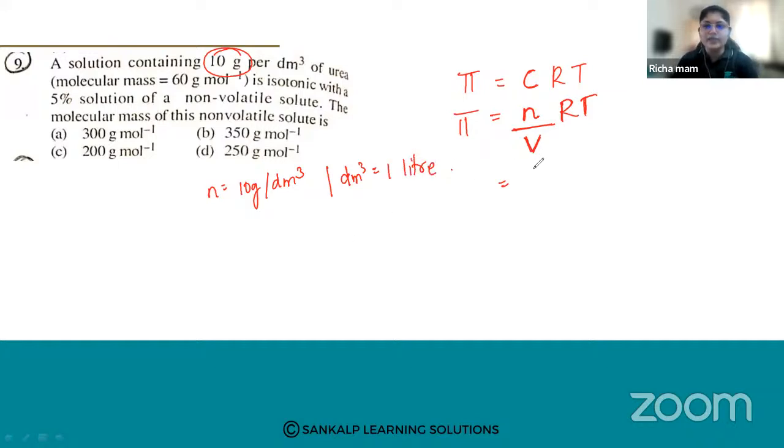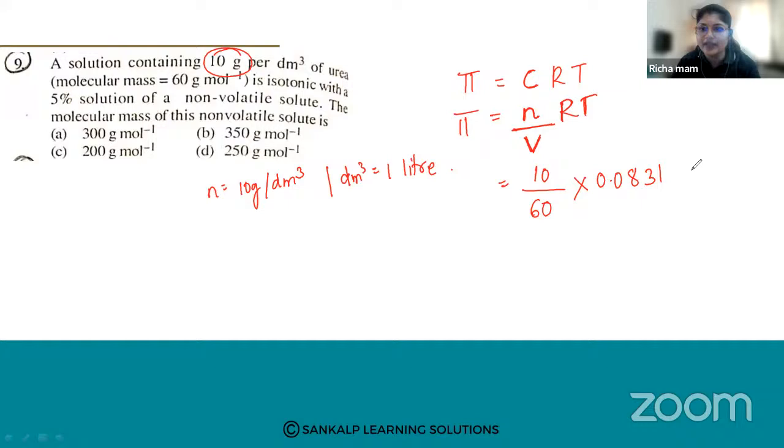Now let us put these values first. The number of moles is 10 gram per dm cube of urea divided by the molecular mass of 60 gram per mole. So it is 10 divided by 60, into R. What is the value of R? R is 0.0831.